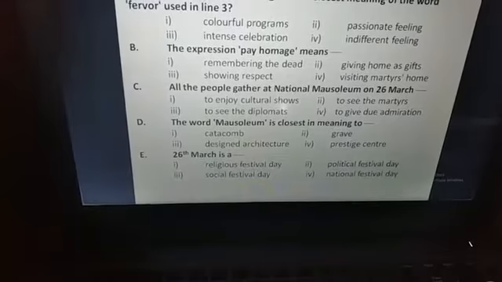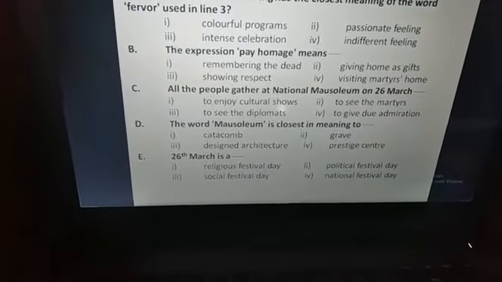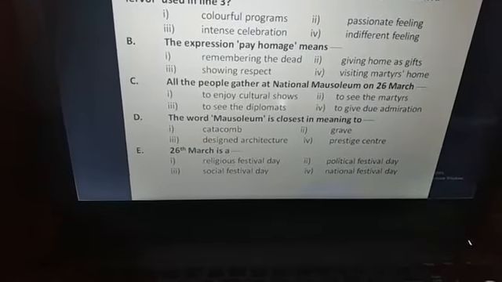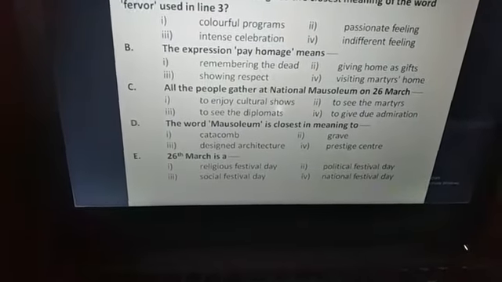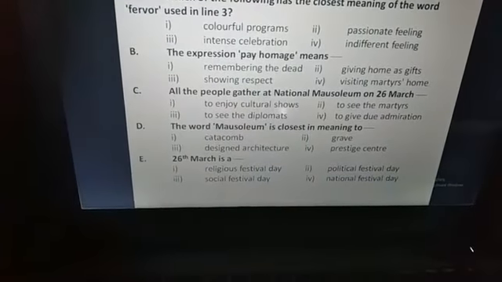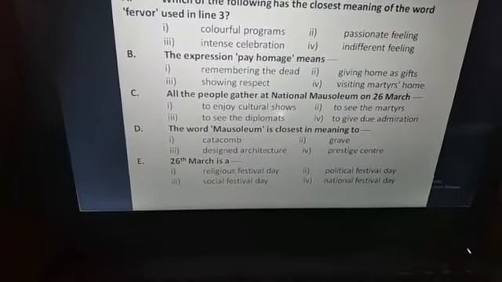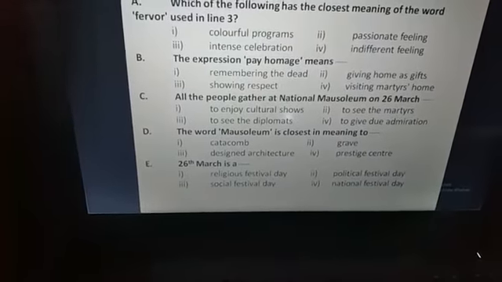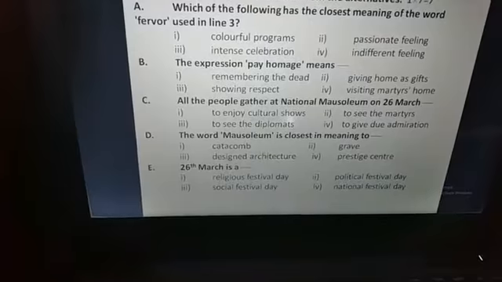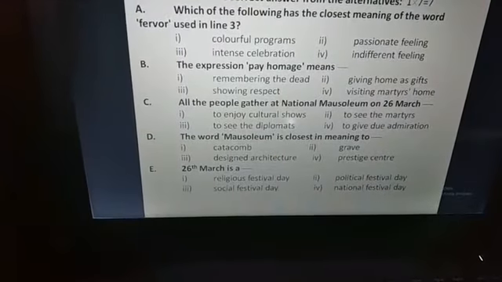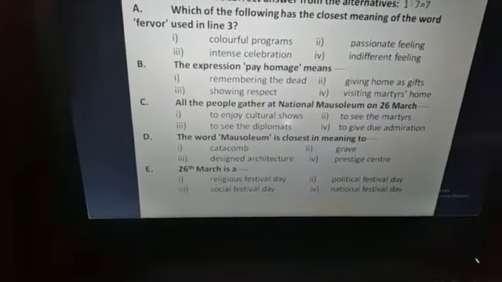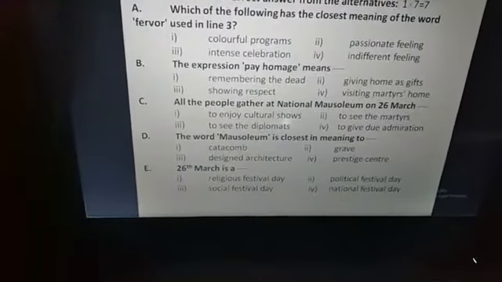Number 4. The word mausoleum is closest in meaning to catacomb, grave, designed architecture, pastry center. Actually, there are different types of pastry center. All are not mausoleum. There are different types of grave, but all are not mausoleum. There are different types of designed architecture, and you live in a designed building, but it is not a mausoleum. That means catacomb. Catacomb is a tomb, an underground tomb. That is why it is called mausoleum.